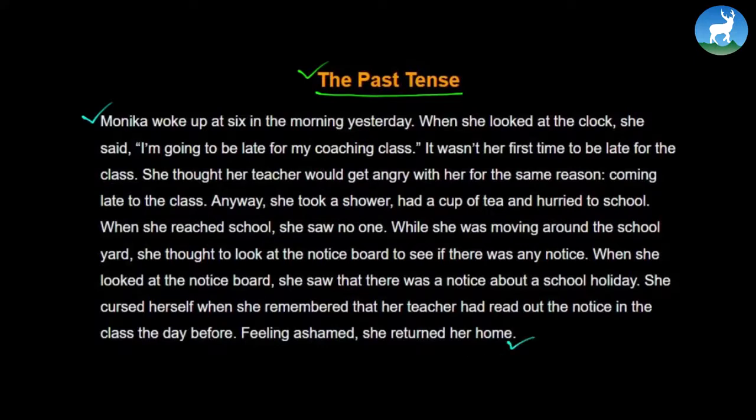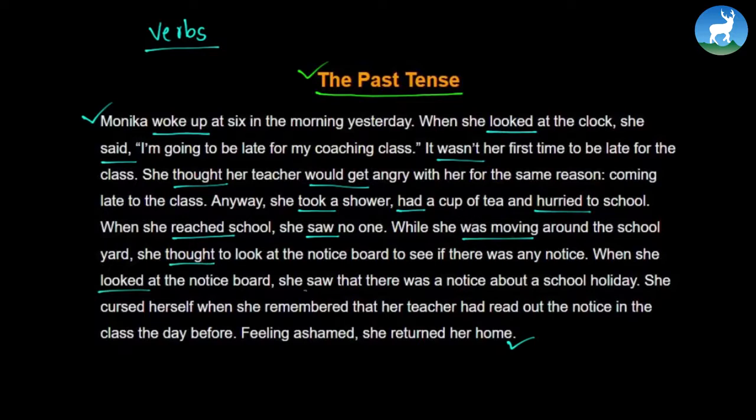Now, can you spot the past tense verbs? I want you to find the verbs that are in the past tense from this paragraph. Can you do it? I think you can. Let's try together. Monica woke up. When she looked, she said, wasn't, thought, would get is also the past tense. Took a shower, took, had, hurried, reached, saw, was moving, she thought, looked, saw, was, cursed, remembered, had read, returned. Ashamed is an adjective, so let's not underline that one.